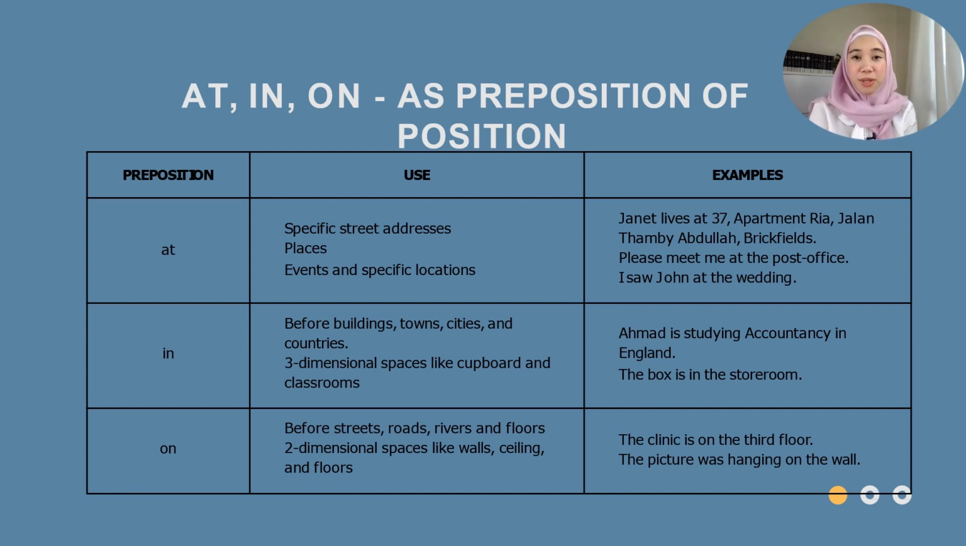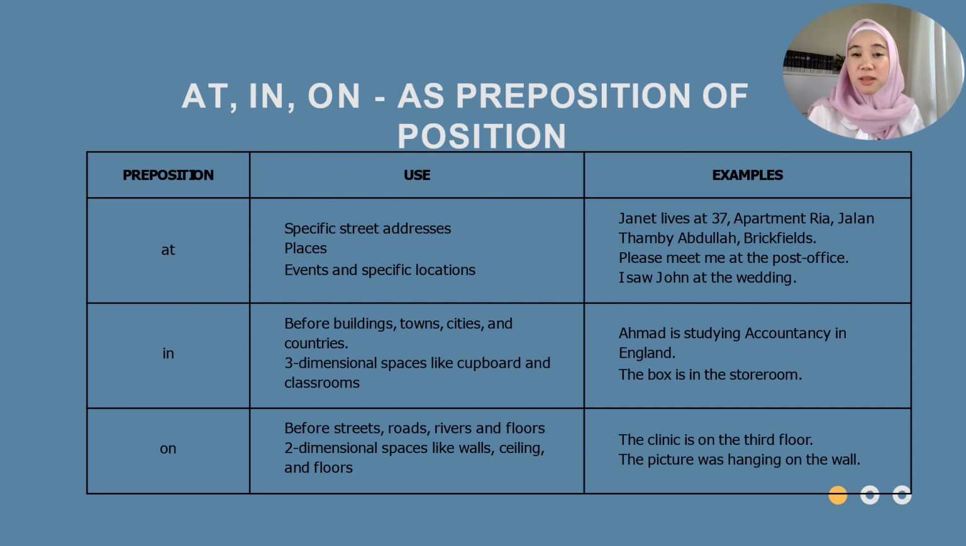Now let's look at number two, in. So we use in before buildings, towns, cities, and also countries. For example, Ahmad is studying accountancy in England. Or I can say, I live in KL. We also use in when we're describing something in three-dimensional spaces like a cupboard or even a classroom. The box is in the storeroom.